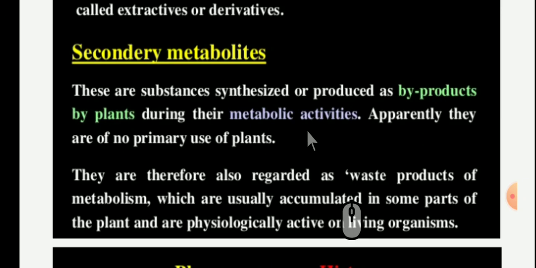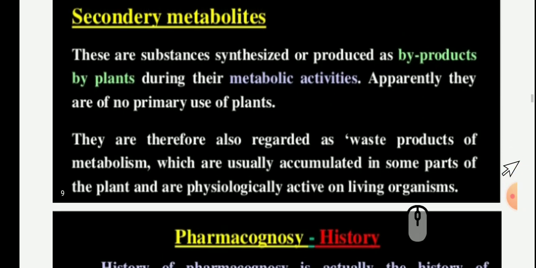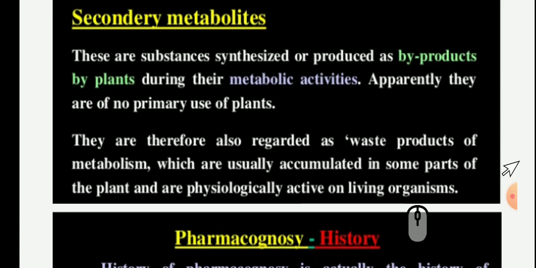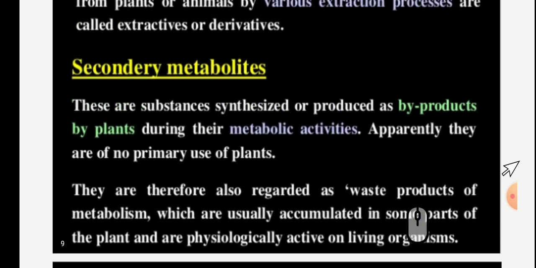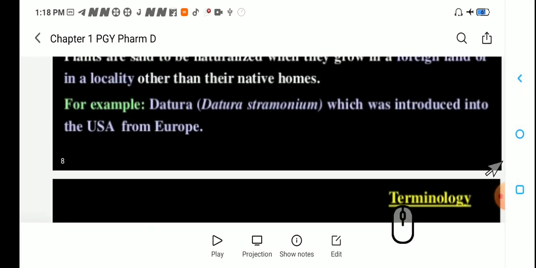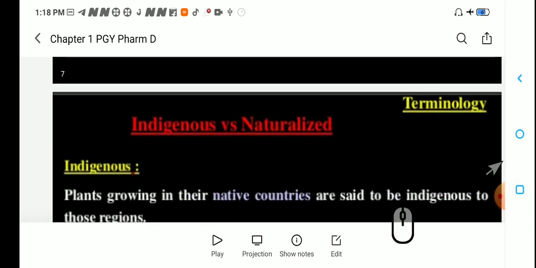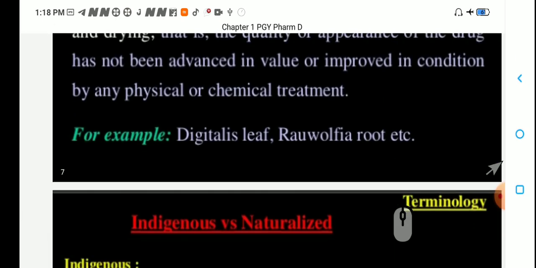They are therefore also regarded as waste products of metabolism, which are usually accumulated in some parts of the plant and are physiologically active on living organisms. My dear students, this is some important terminology you have to remember.